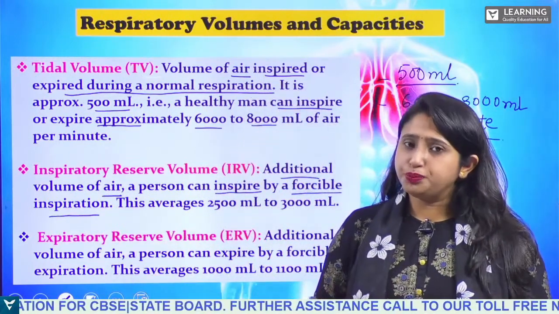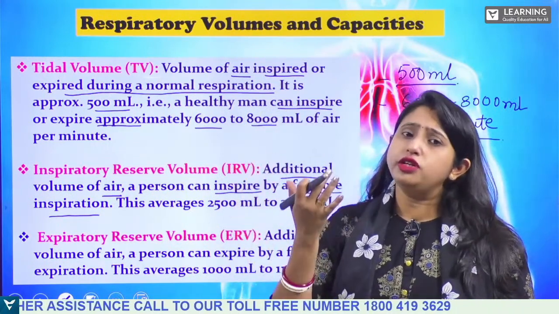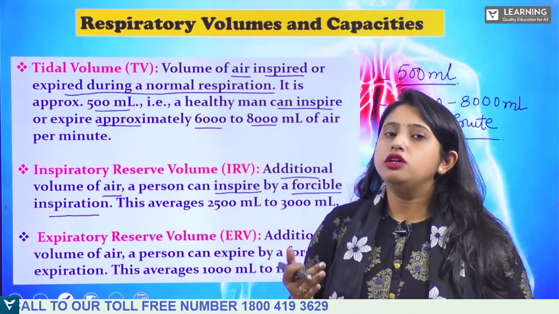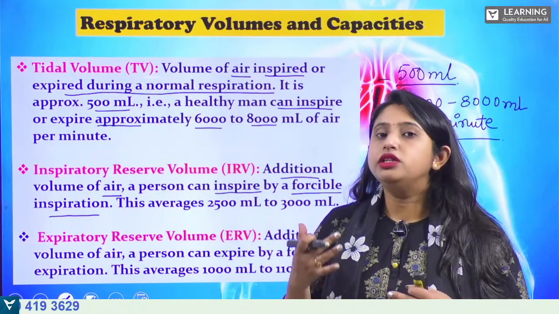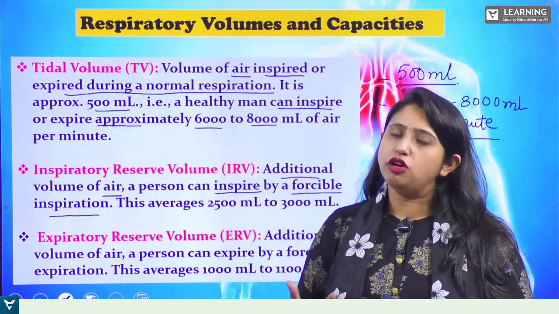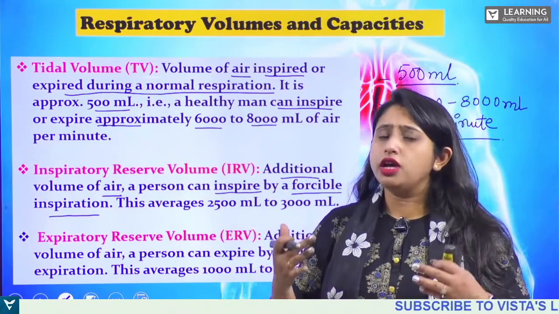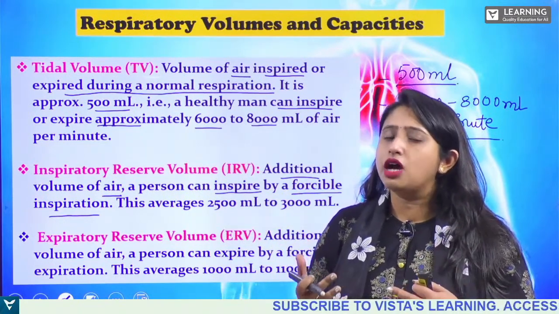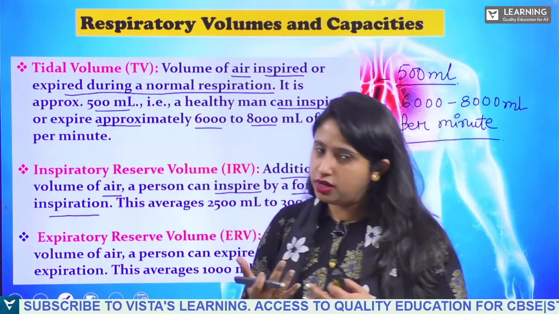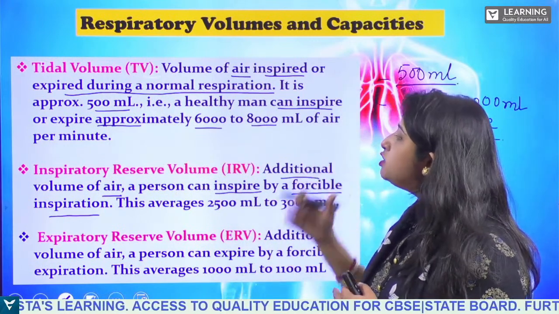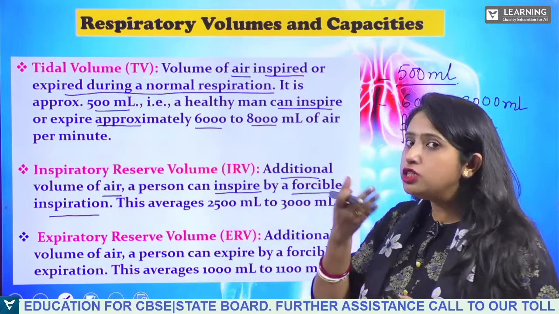Sometimes there is shortness of breath, right? So what we will do, forcefully we will breathe. When we breathe using force, there is movement of our thorax. But in normal breathing, there will be movement of our abdomen only. Our abdomen will move. But when we breathe forcefully, our thoracic cavity also moves. Clear? So this is forcible breathing, forcible inspiration.